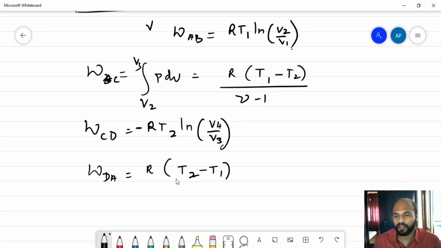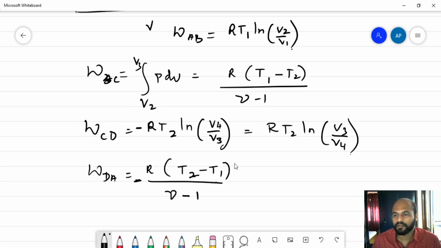R T2 minus T1 divided by gamma minus 1. This also should be a compressive process. That is why there is a negative sign. Now the work done in the second process, CD, we can write as RT2 ln V3 by V4, because using the properties of log we can interchange V3 and V4 and replace this negative sign. Similarly, we can write RT1 minus T2 by gamma minus 1. It's the same thing.